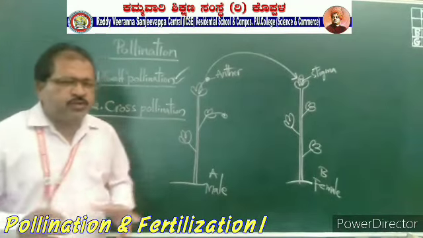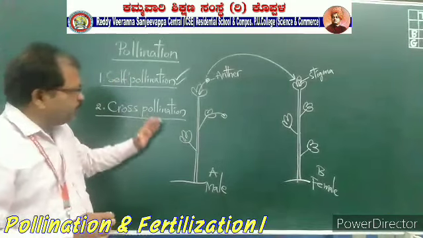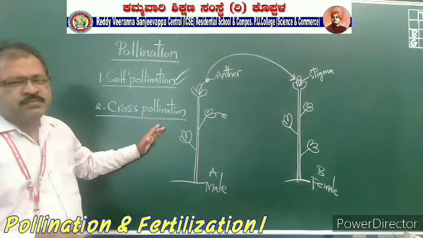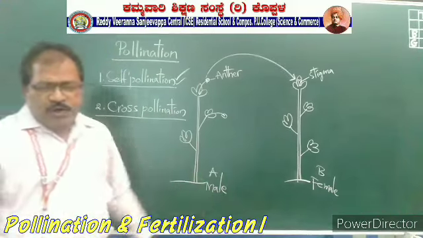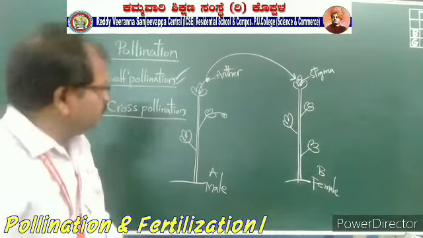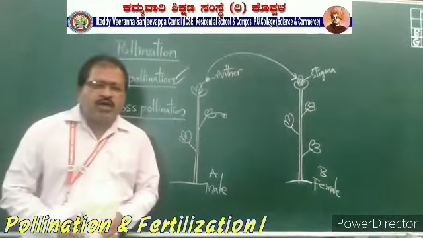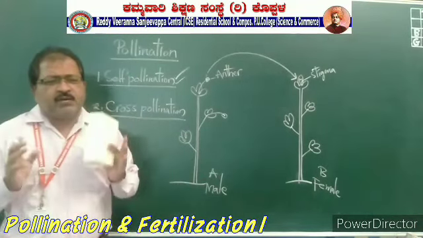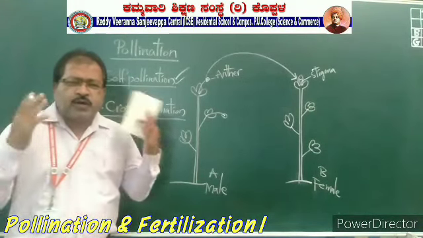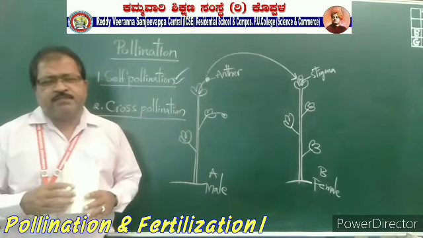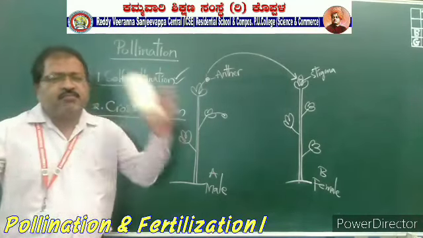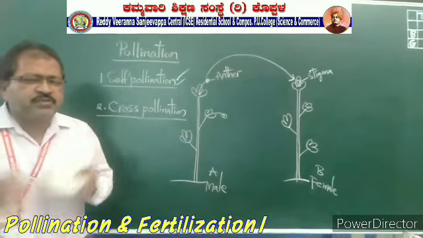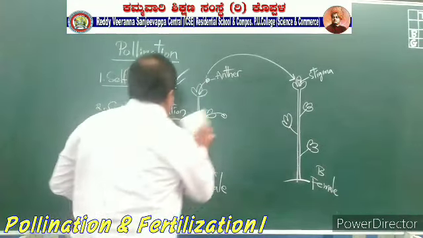Okay, I hope you understood this, self-pollination as well as cross-pollination. And now we are going to discuss how self-pollination is done in plants, what adaptations are taken by the plant to conduct self-pollination, and also what are the advantages as well as the disadvantages of self-pollination. This we are going to discuss.